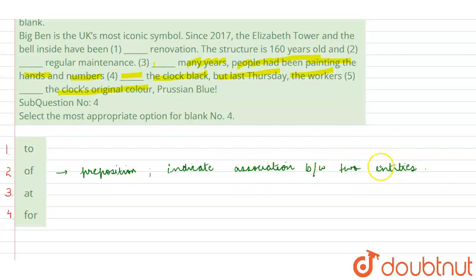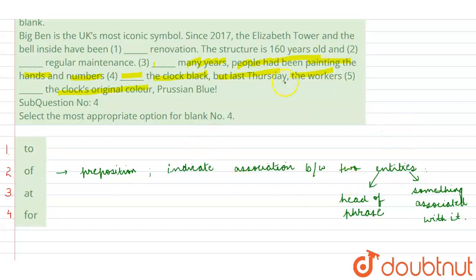Basically it is indicating the association between the two entities, of which typically the first entity is the head of the phrase and the second is something which is associated with it. Associated with the head of the phrase. So option B is the correct answer.